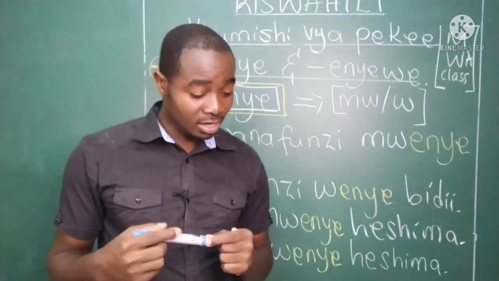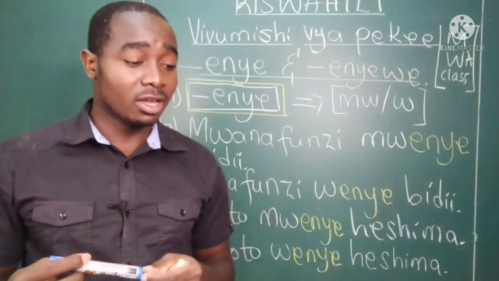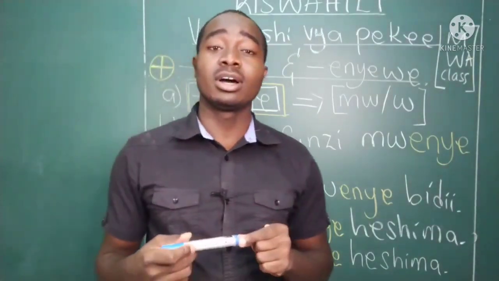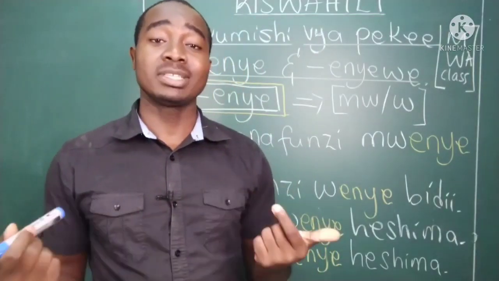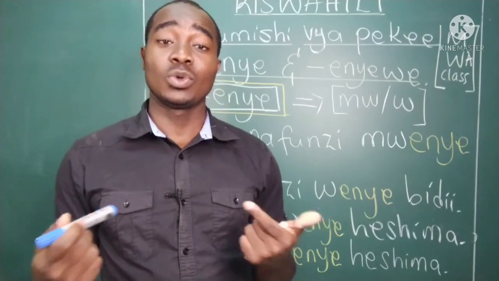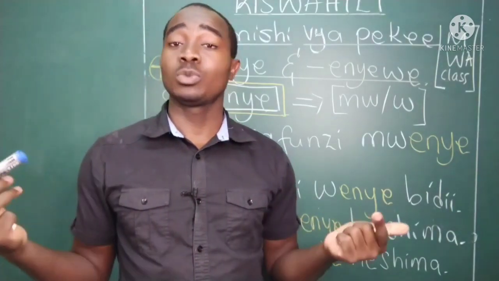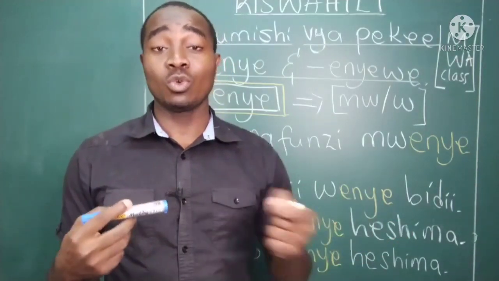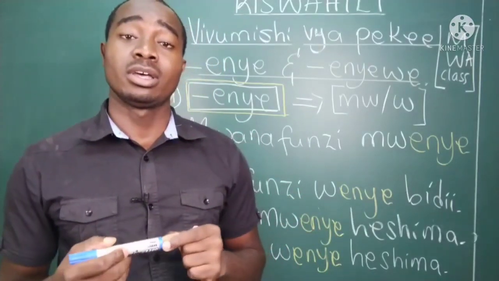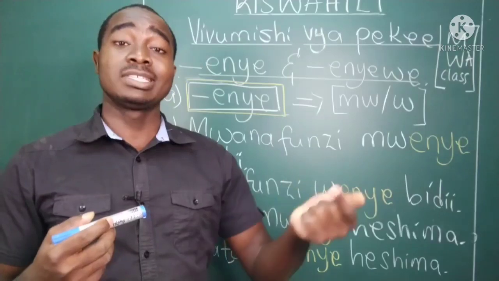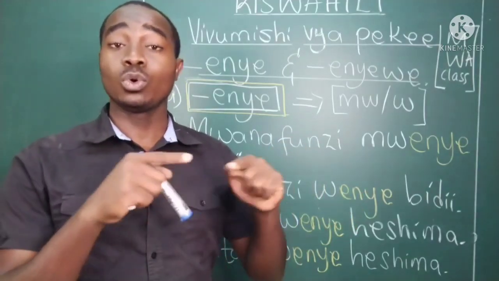When you say alinipiga bila huruma, he hit me without mercy. He beat me without mercy. Anacheza bila huruma. He's playing without mercy. He's just playing. He doesn't care. Bila, without. Isiyo na, also without.